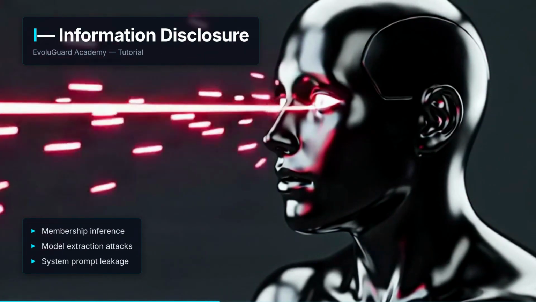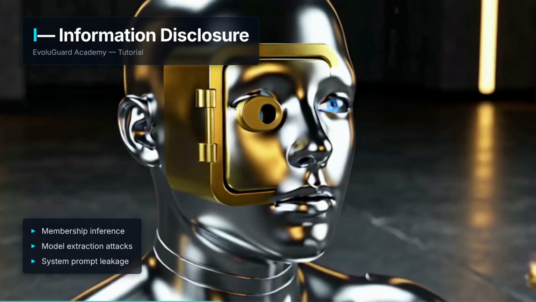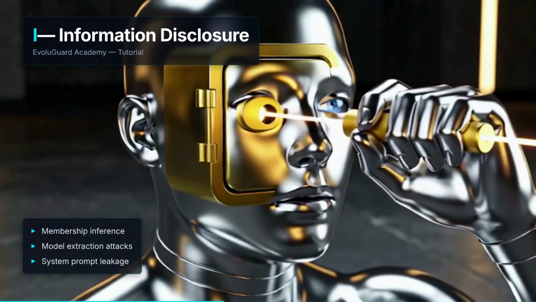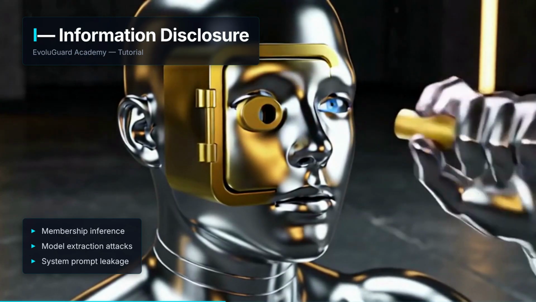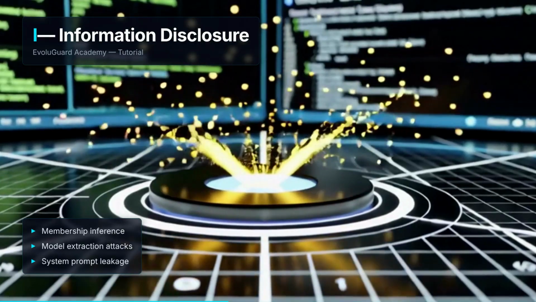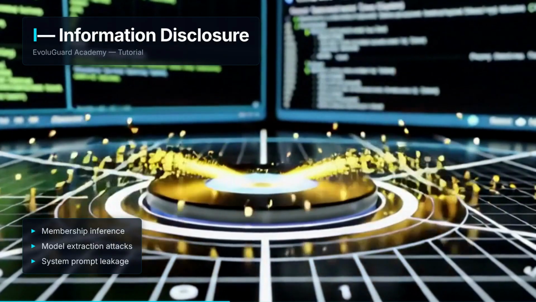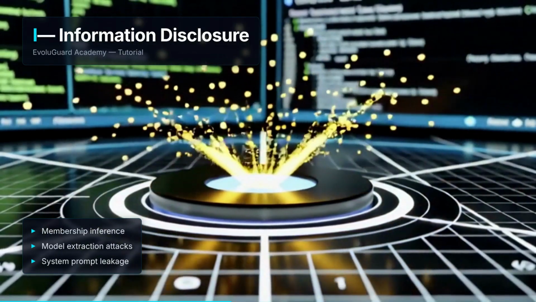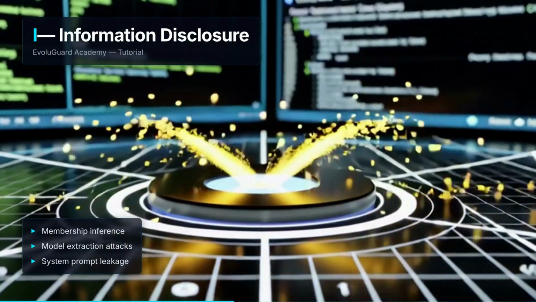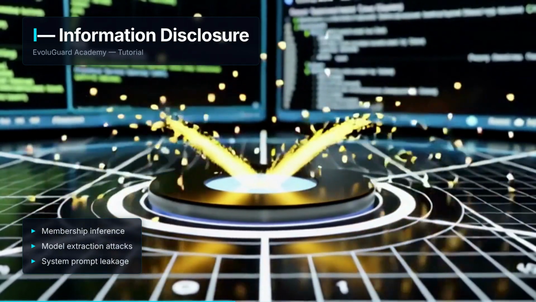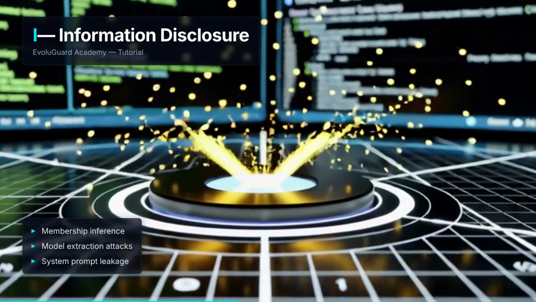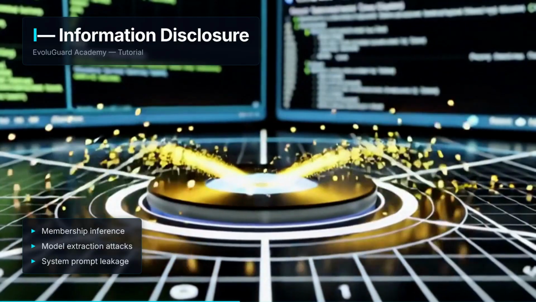Model extraction attacks allow competitors to steal proprietary models by querying them extensively and training a surrogate. Tramer et al., 2016, demonstrated that attackers can steal model functionality, what we call model extraction, with surprisingly few queries. Papernot et al., 2017, later showed how extracted substitute models enable black box adversarial attacks. System prompt leakage through jailbreaking techniques, like the famous DAN exploits, reveals internal instructions and configuration. Side-channel attacks against ML hardware can leak model weights through timing analysis or power consumption patterns.